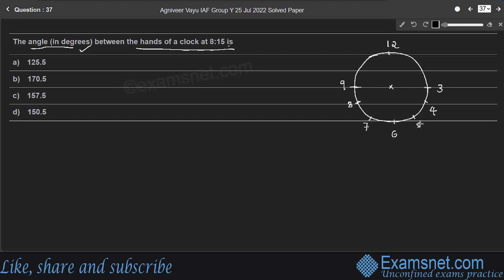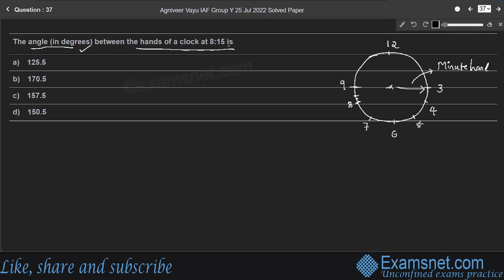So here at 8:15, the minute hand is on the 3. So the minute hand will be here. So this is the minute hand, right? And the hour hand is a quarter of the way from the 8 to the 9. So the hour hand will be a quarter of the way, meaning here.